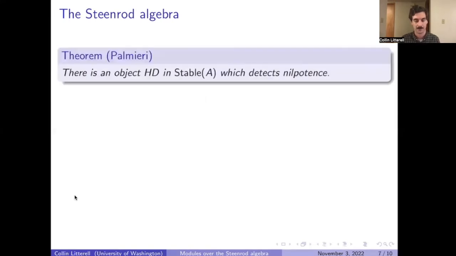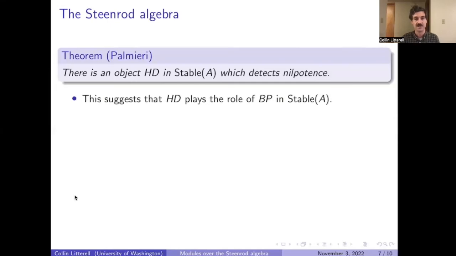An example of a theorem proved from this point of view is an important theorem of Palmieri, which says that there is a single object, HD, in stable A, which detects nilpotence. This is analogous to the nilpotence theorem of Devinatz, Hopkins, and Smith, and it suggests that we should think of HD as playing the role of MU or BP.